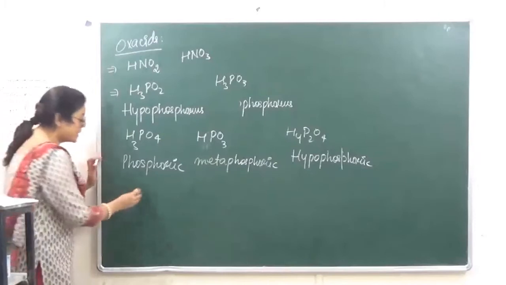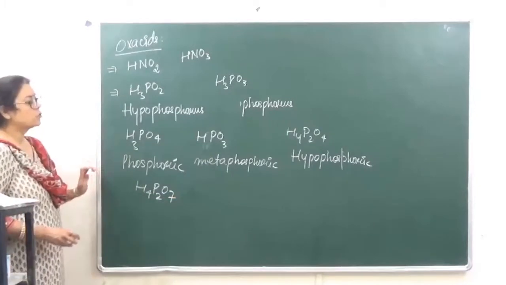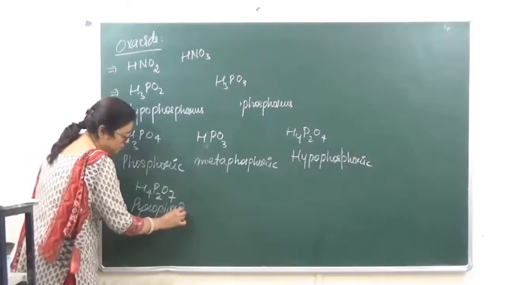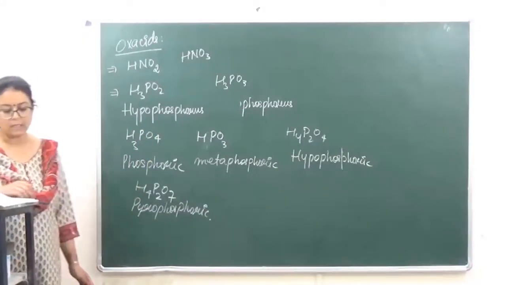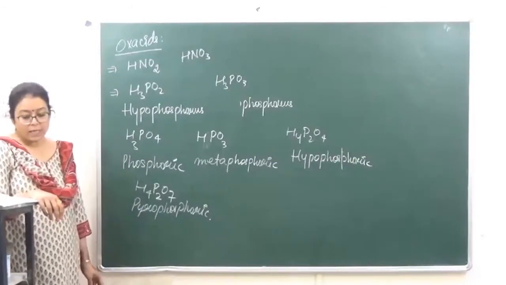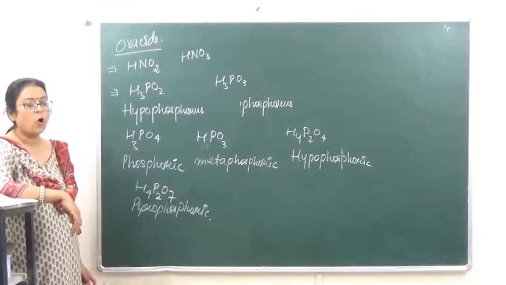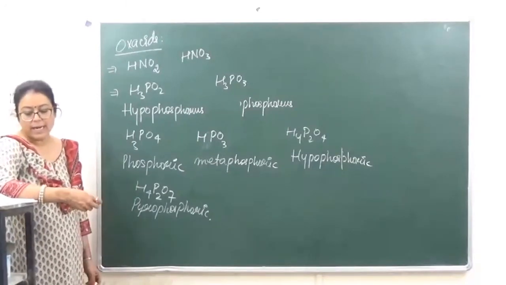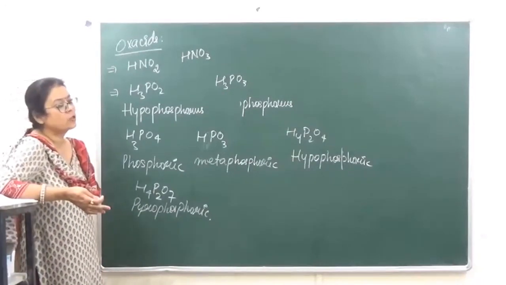Hypophosphoric acid. And then we have H4P2O7. This is known as pyrophosphoric acid. ठीक है. Now when we are talking of the strength or stability of the oxoacids, in this case those acids in which the central atom has the same oxidation number, the stability is going to decrease with decrease in electronegativity.